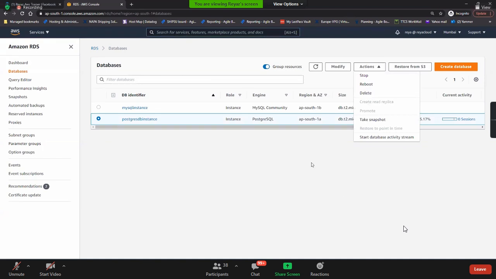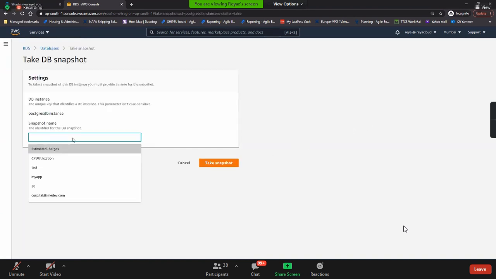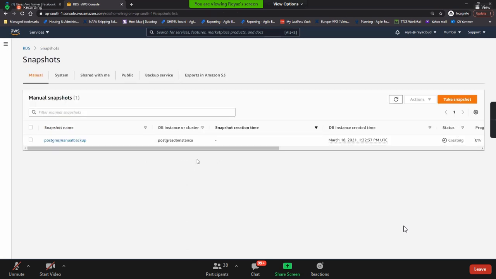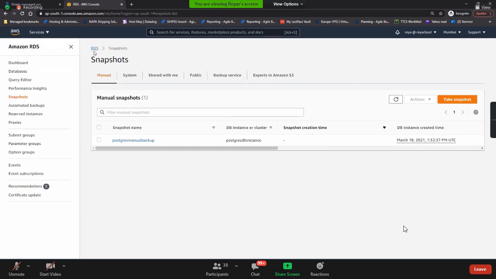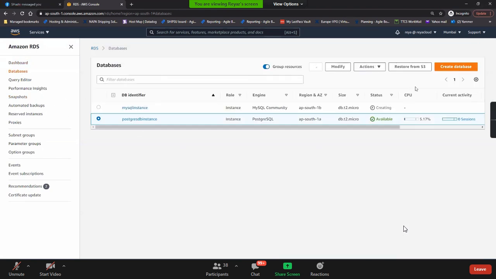Okay, guys, so we can go and stop, reboot, and delete it. Let me take a snapshot now. So I call it Postgres manual backup. You can take the manual backup like this. Take a snapshot, guys. So that's how you take the snapshots.